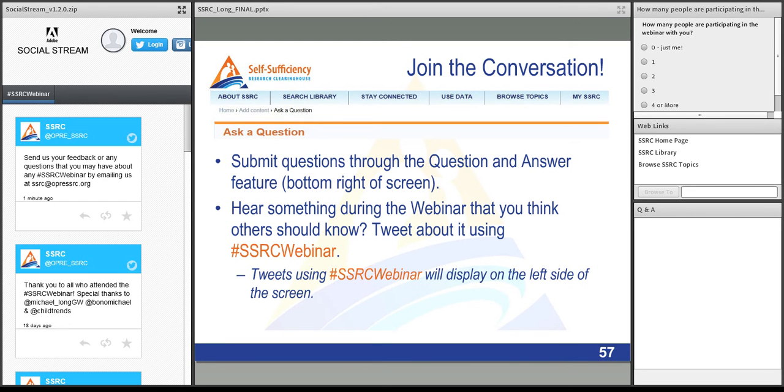And I know I've been pushing our work there, and it also has expanded to include presentations from conferences. So I've really been using that myself. So just a little plug in there for the SSRC.